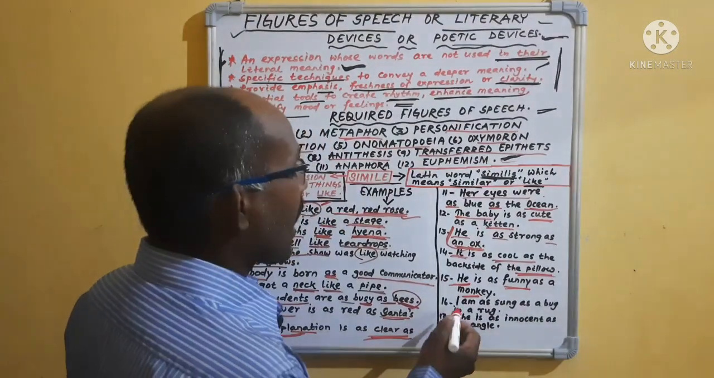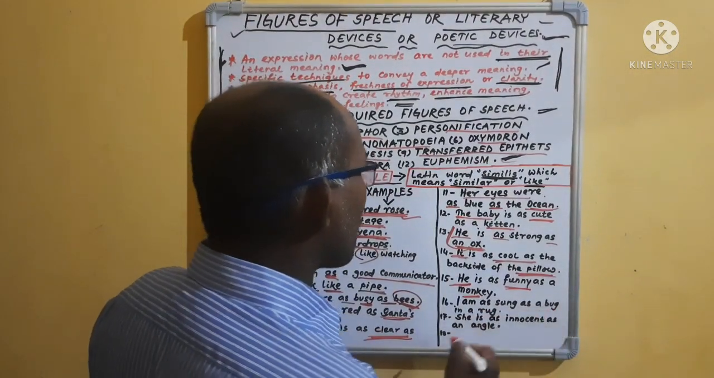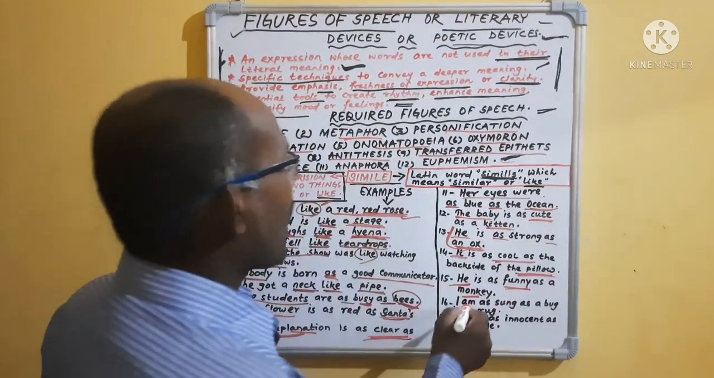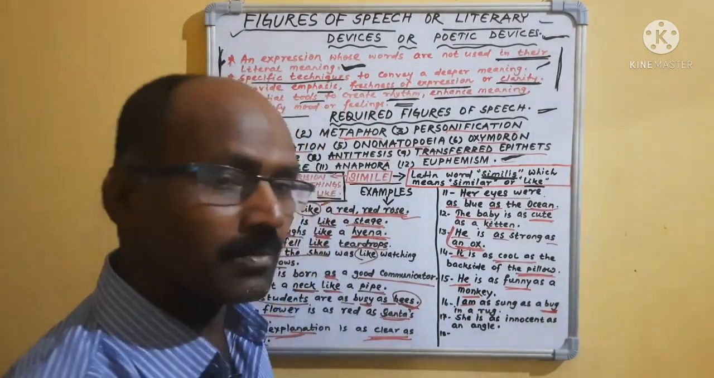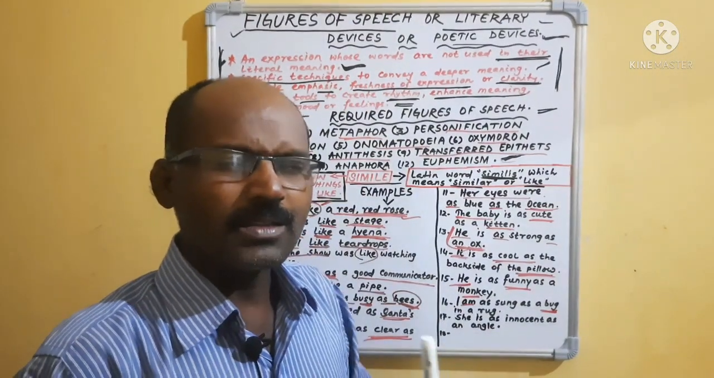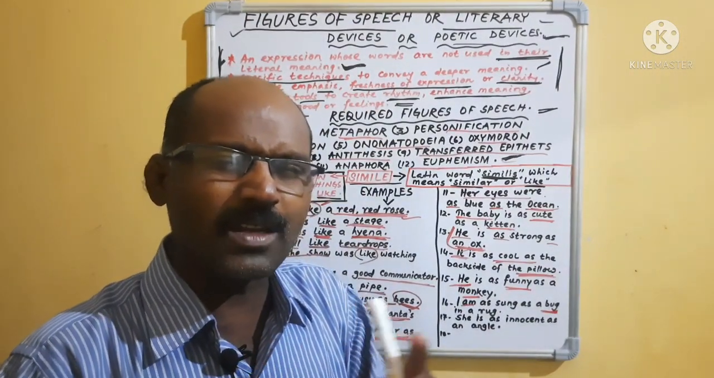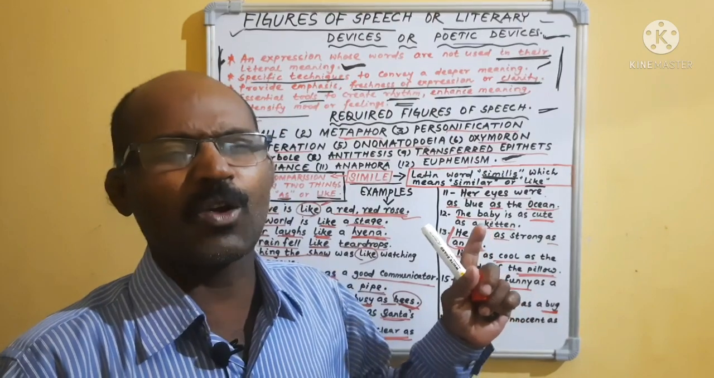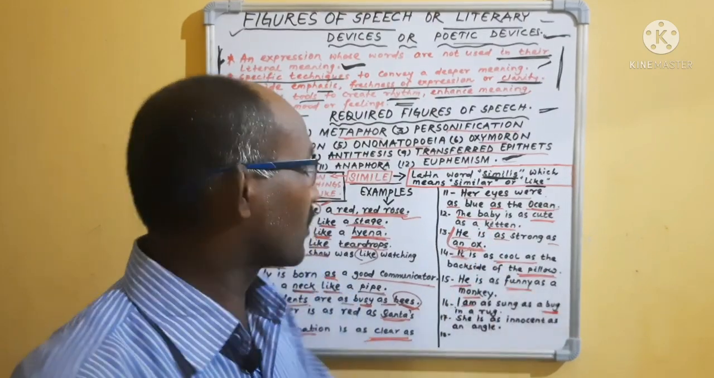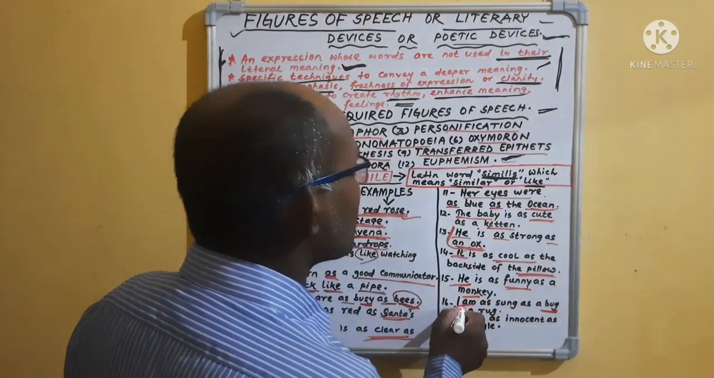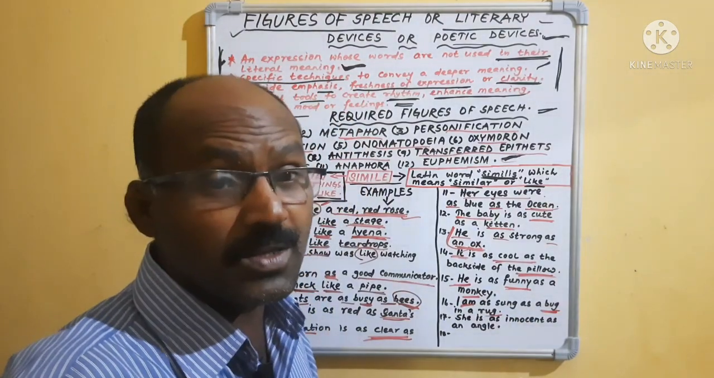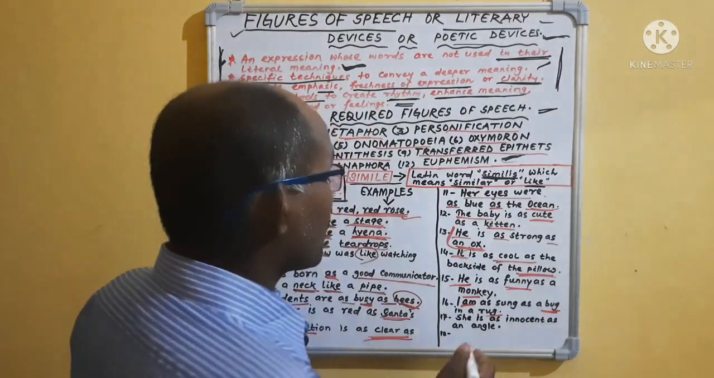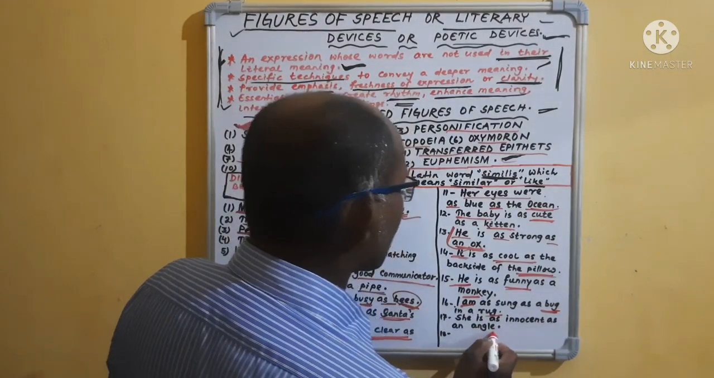Clear? Then, "I am as snug as a bug in a rug." I is compared with whom? A bug. Have you seen? They sleep very nicely in the bed. Comfortable sleep. So I am also sleeping. I am as snug as a bug in a rug. Rug means bed. Comfortable sleeping. A bug sleeps comfortably.